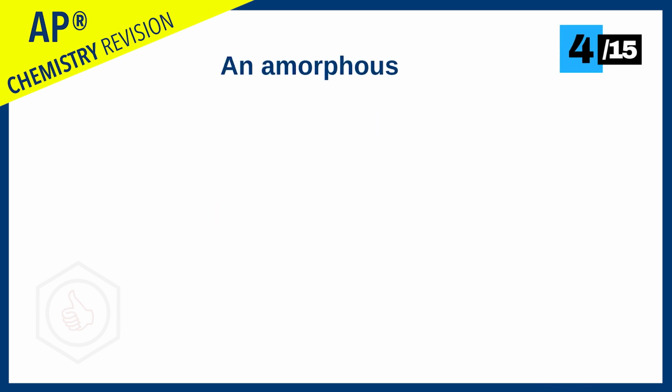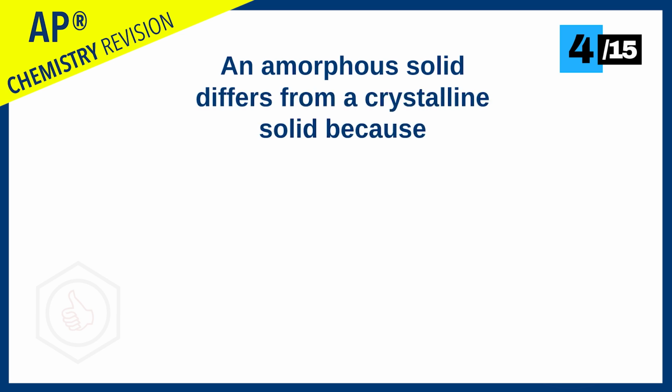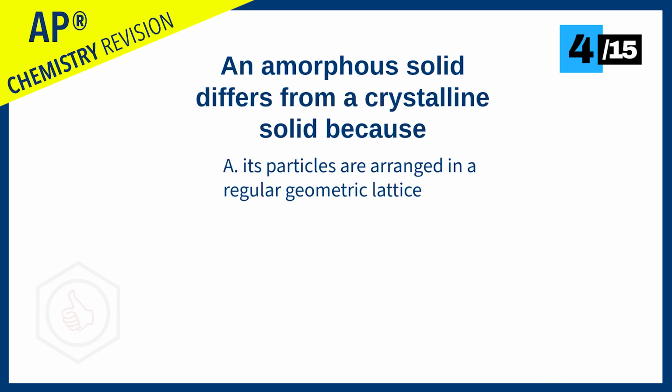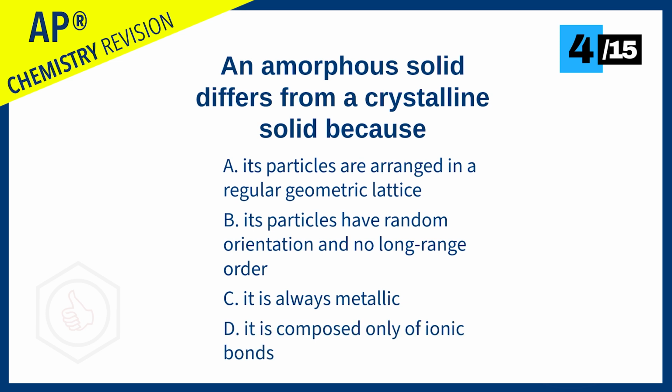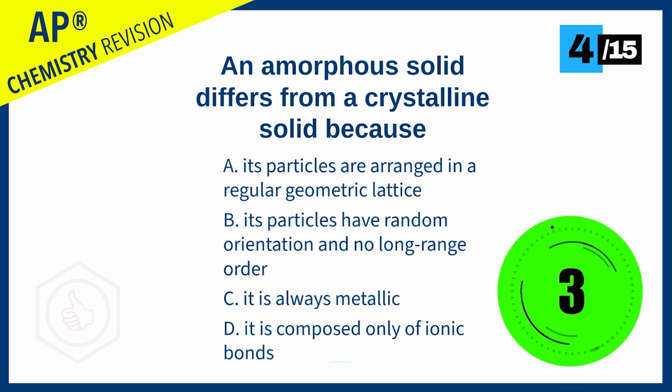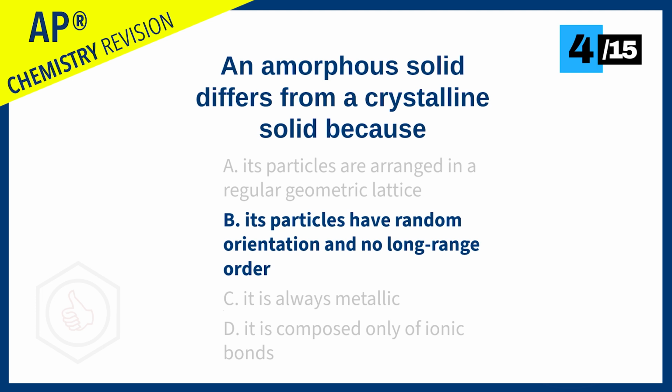An amorphous solid differs from a crystalline solid because its particles are arranged in a regular geometric lattice, its particles have random orientation and no long-range order, it is always metallic, or it is composed of only ionic bonds? The answer is its particles have random orientation and no long-range order, because in a crystalline solid, all ions are regularly arranged in a regular repeating lattice, but in an amorphous solid, there is no regular repeating structure. However, it is still a solid overall.